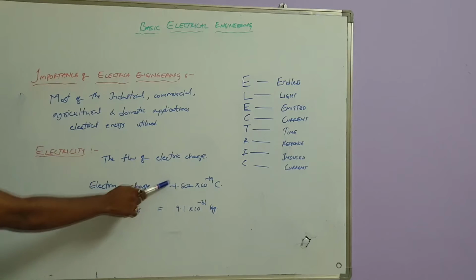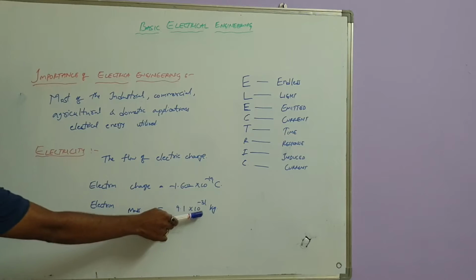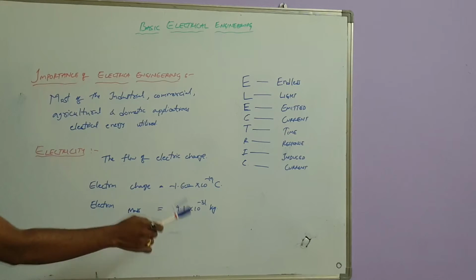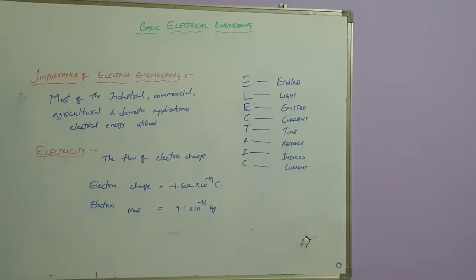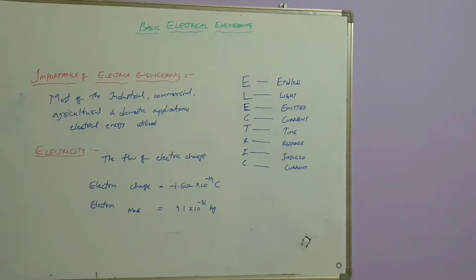Minus indicates negatively charged. The electron is negatively charged, and the electron mass is 9.1 into 10 to the power of minus 31 kg. You can observe here minus 31, so electron mass is very small. We cannot see the electron mass.